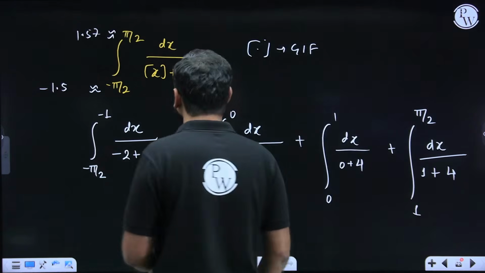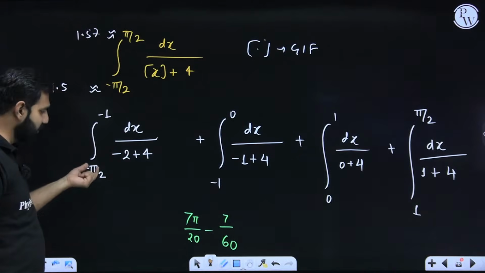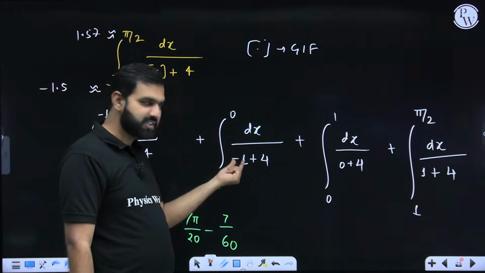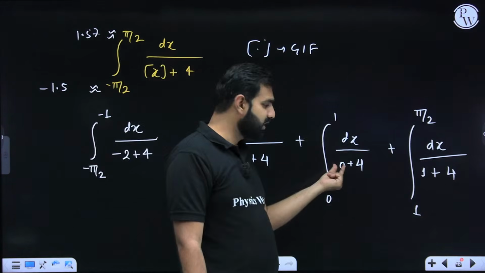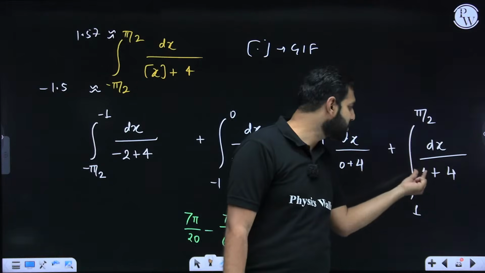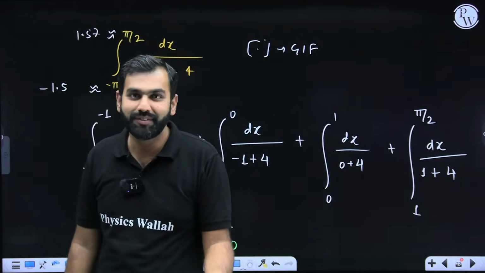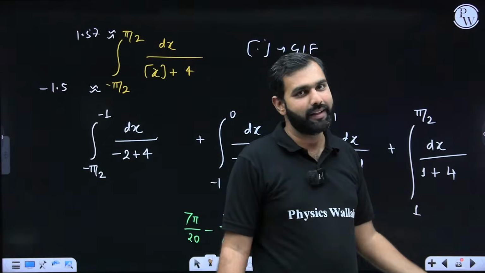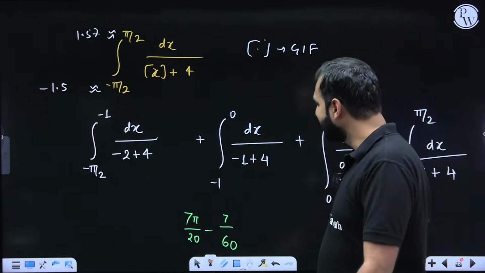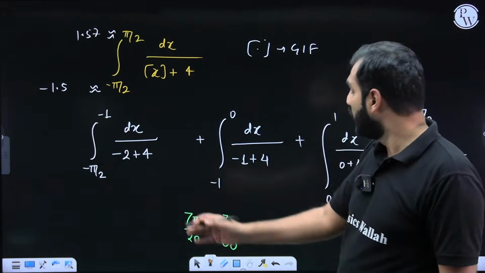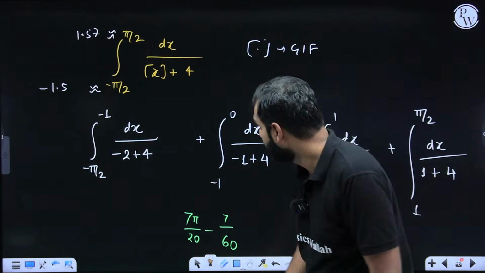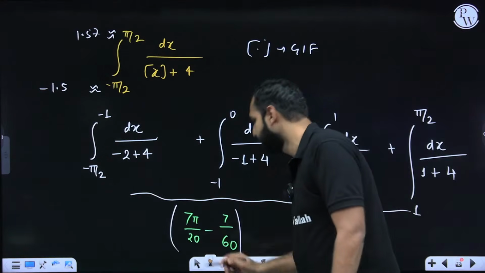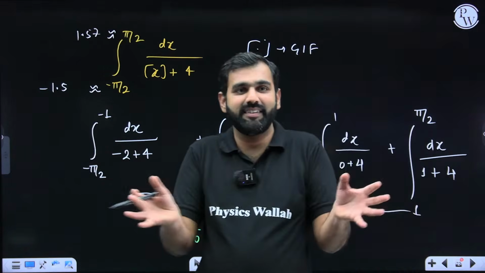Now what I do next is, we know for the values of x between minus 1.5 to minus 1, the GIF of x will be minus 2. Between minus 1 and 0, the GIF of x will be minus 1. Between 0 and 1, the GIF of x will be 0. Between 1 and 1.5, the GIF of x will be 1. The job is done, because don't you know how to integrate a constant, and then you put the upper limit and the lower limit. Basic calculation, 2-step calculation is there, which is a simple calculation, but there is a catch. You all can crack this question until this step, but the problem is they get stuck here. Why do they get stuck? Because they take this calculation.